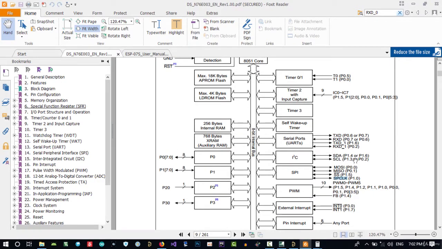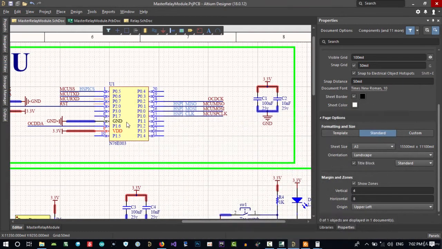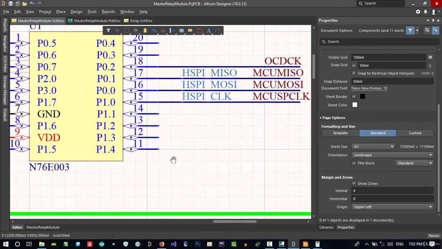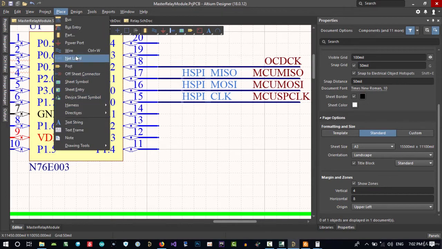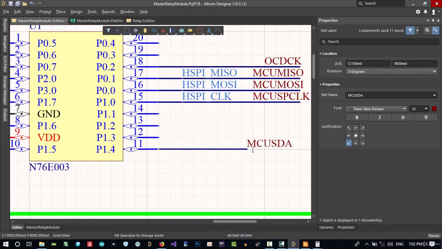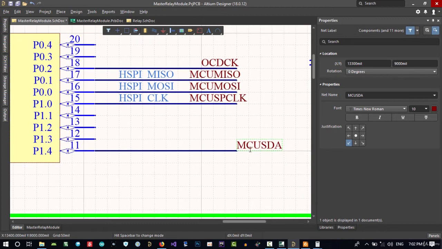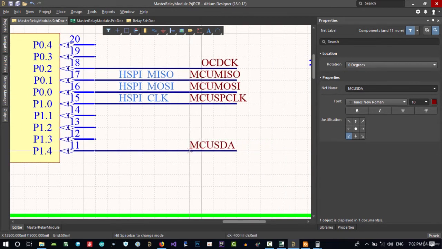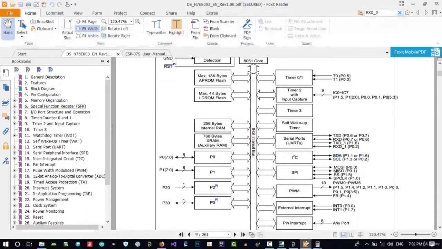I2C is these pins. Pin 1.4 is SDA. Let's copy and paste it. SDA pin 1.4. Place net label 1.4. Let's hit tab and SDA and call it MCU SDA. Click it and bring it out like the other. Hold Control and do this, and now go to here.